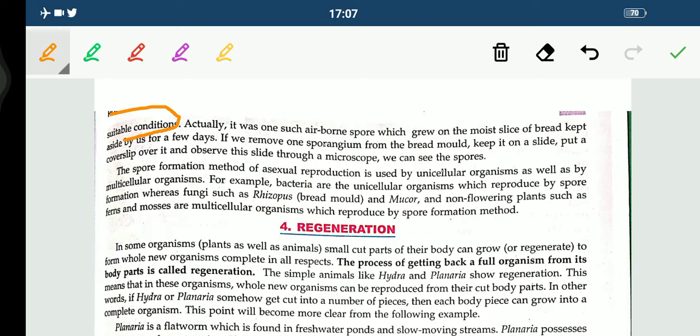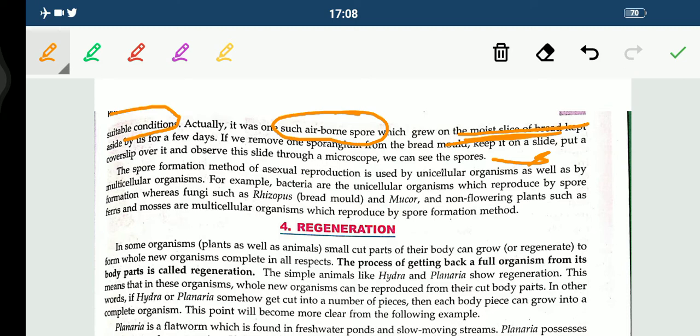Actually, it was one such airborne spore which grew on the moist slice of bread kept aside by us for a few days. If we remove one sporangium from the bread mould, keep it on a slide, put a cover slip over it, and then observe the slide through a microscope, you can actually see the spores. So it is very important. You can perform this experiment in your school lab, under the guidance of your teacher.